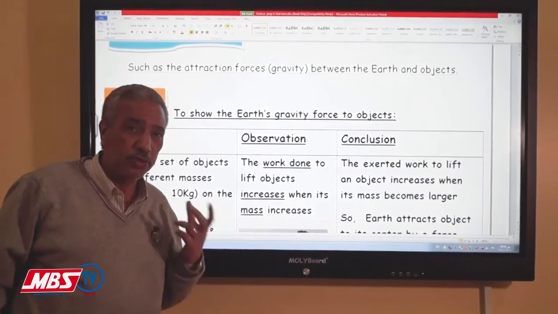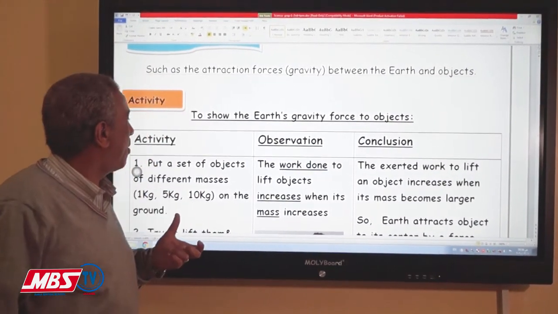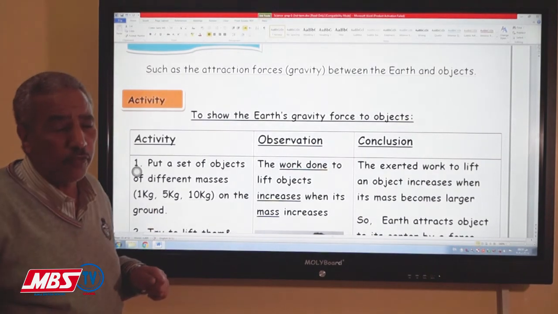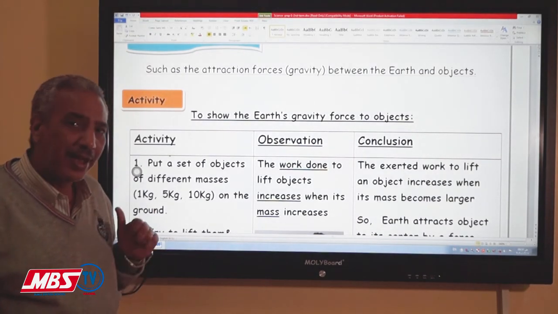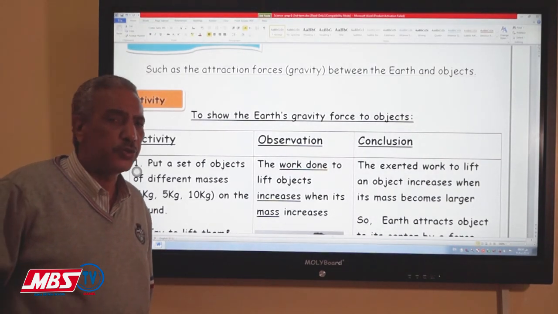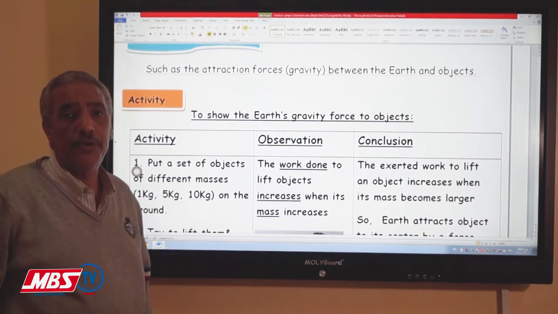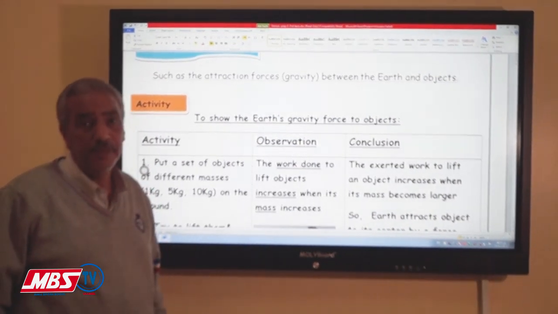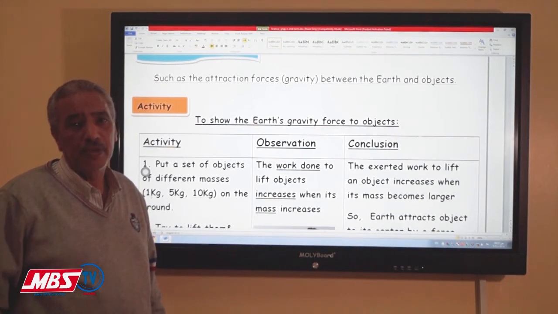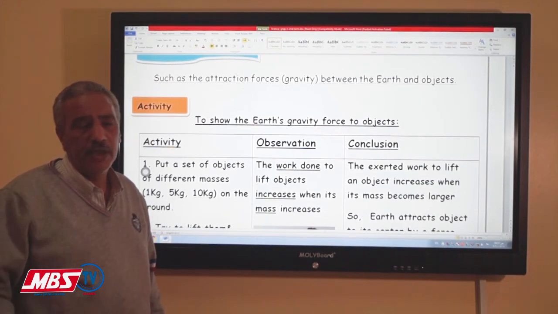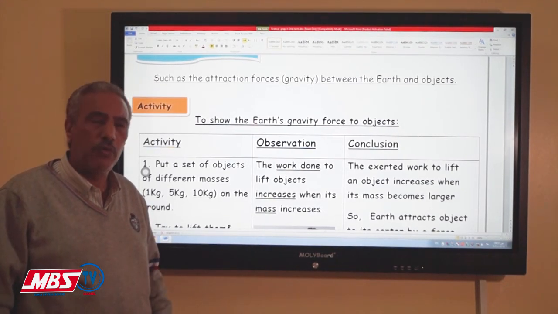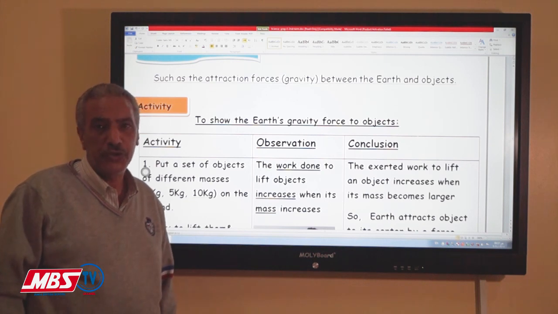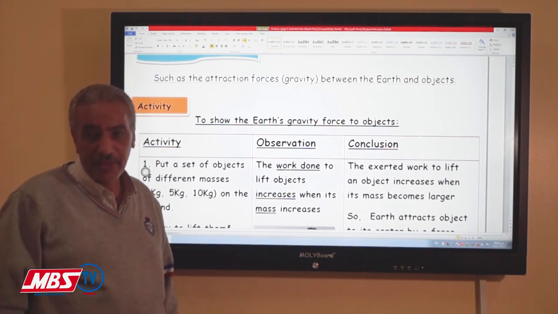The 2 forces we told you before, one of them is the gravitational force due to the weight of the object, and the second one is the nuclear force. I wish that everyone can understand the lesson very well, and in the next lesson, inshallah, we will continue to finish grade 7. Thank you.